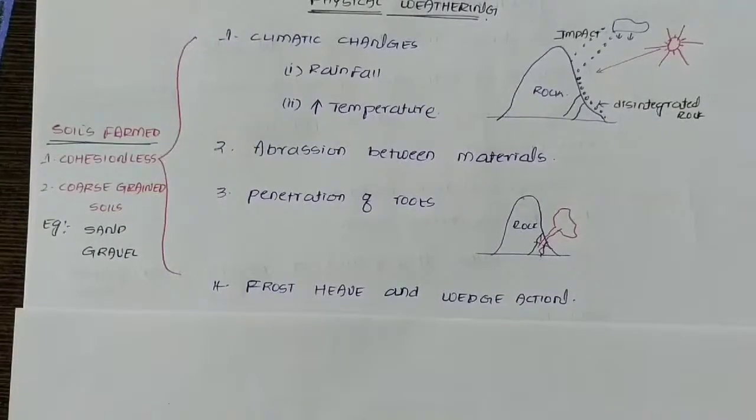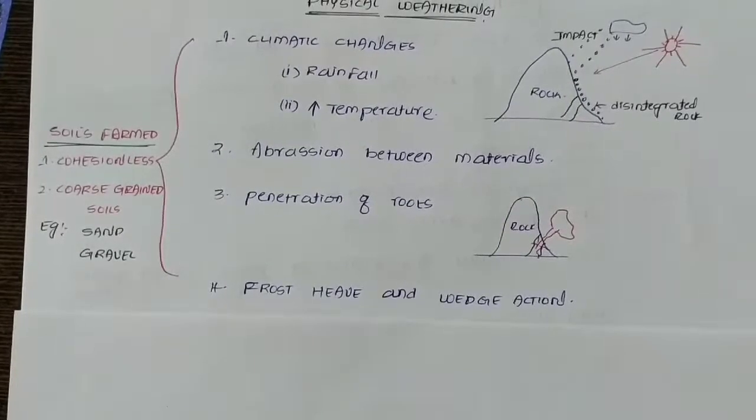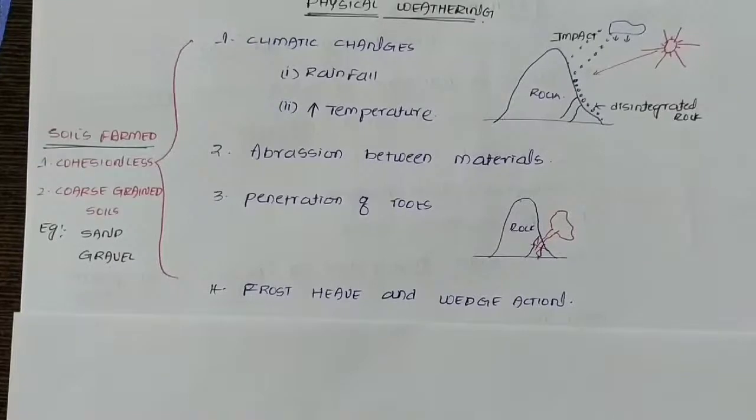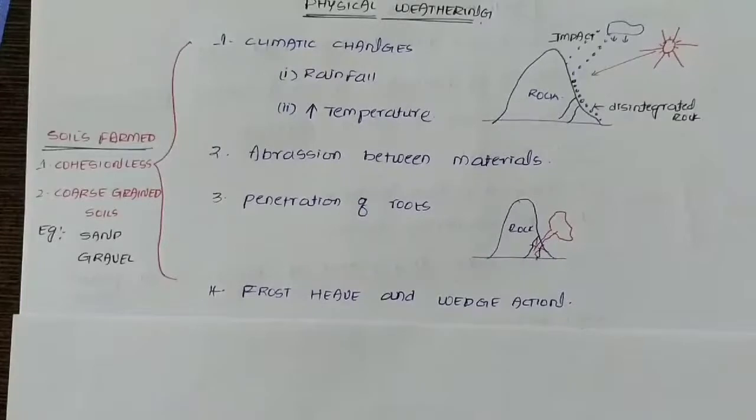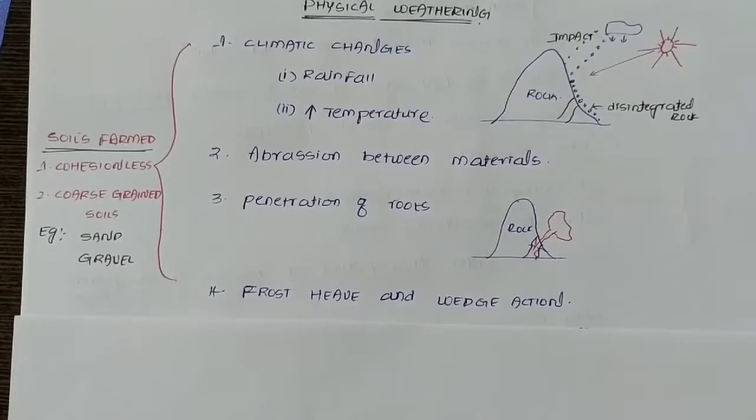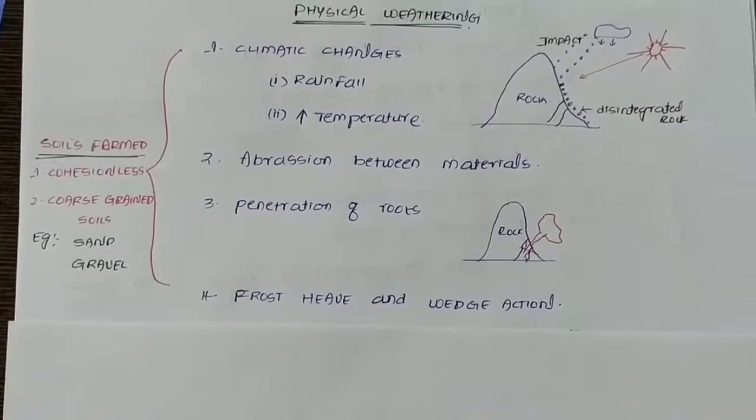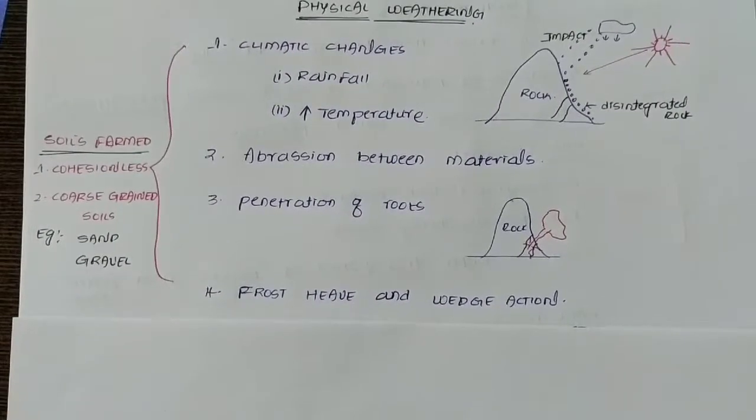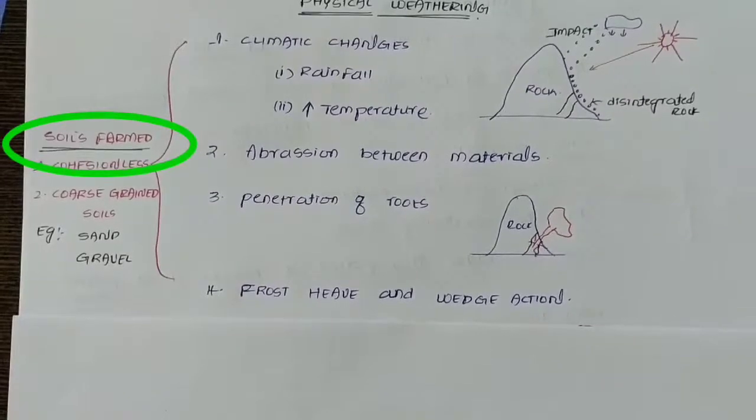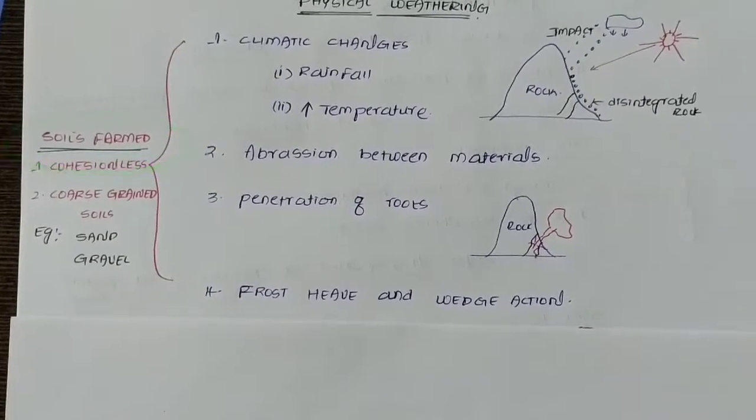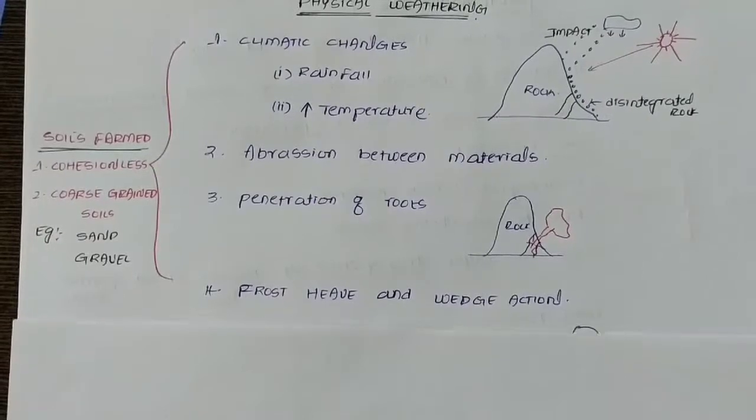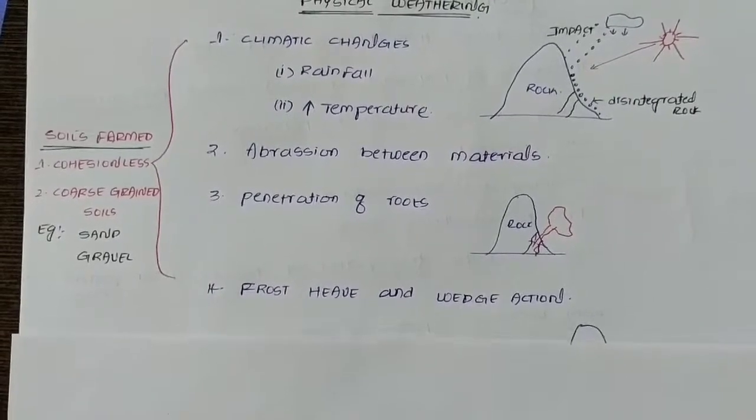From all four cases, the result is the same, that is disintegration of the rock, due to which it leads to the formation of soil. But the force by which the rock is disintegrated is different. And all come into one category, that is physical forces. And the soils which are formed by physical weathering are cohesionless soils and coarse grained soils. And the examples of these soils are, one is sand and another one is gravel.